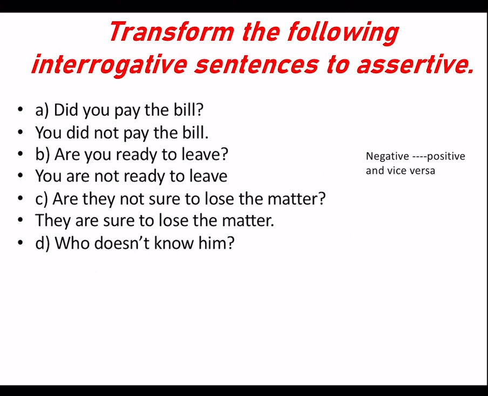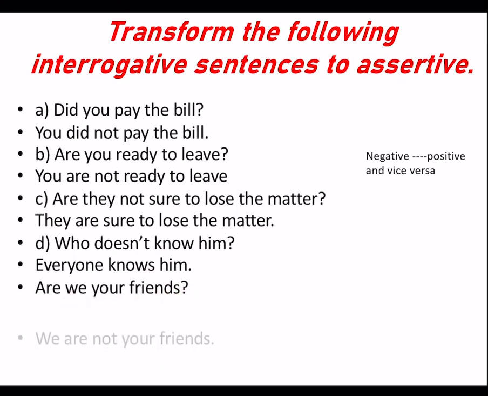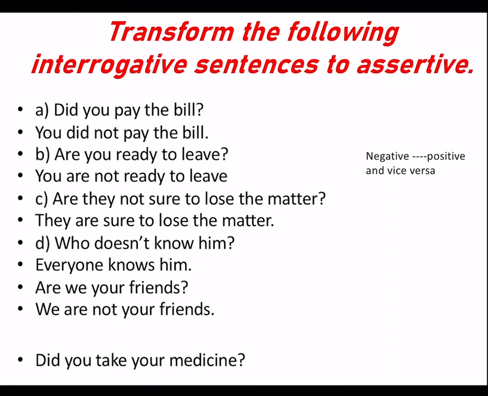Who doesn't know him? When who is there, remember we have to use the other words that were listed previously. So, everyone knows him. The sentence was negative, hence we made it positive. Are we your friends? This sentence is positive. We take the subject in front again and we bring the helping verb behind. We are not your friends.